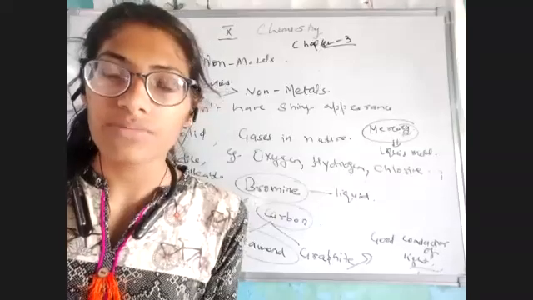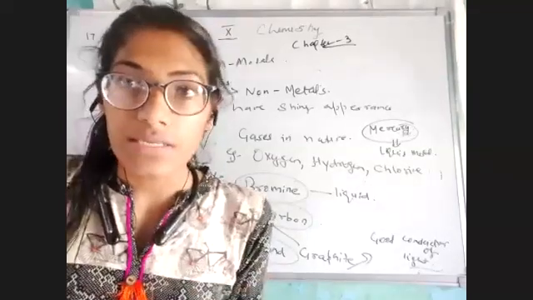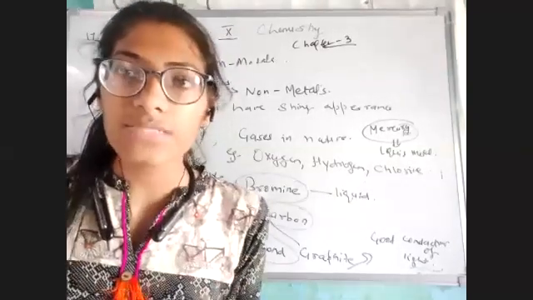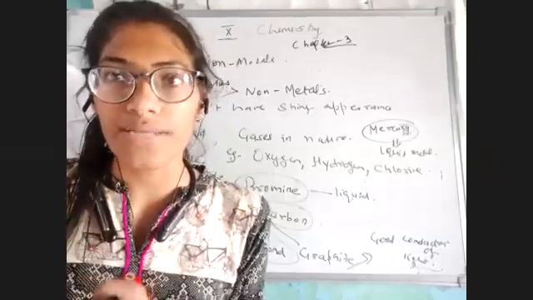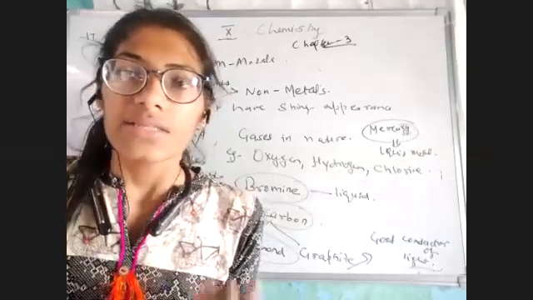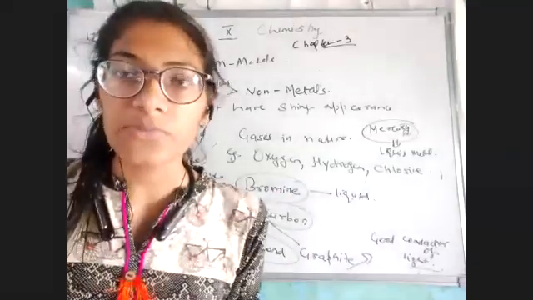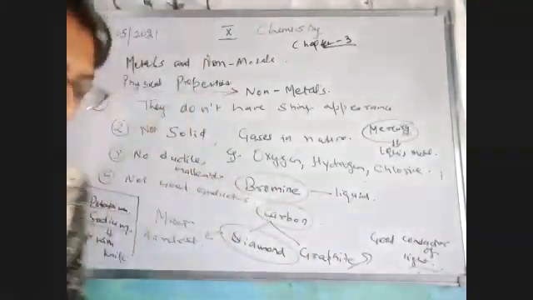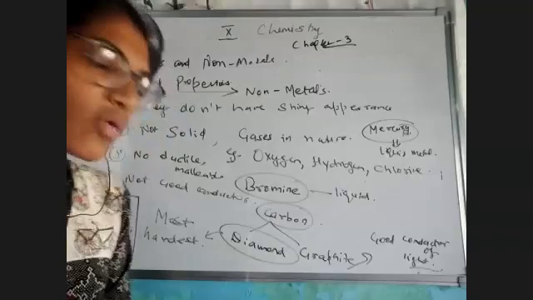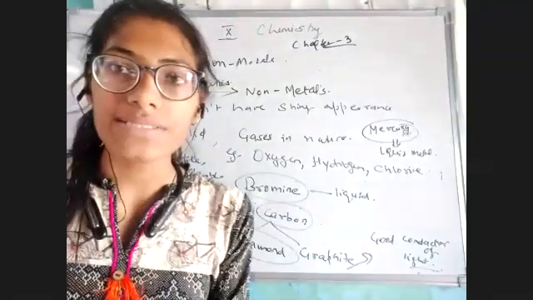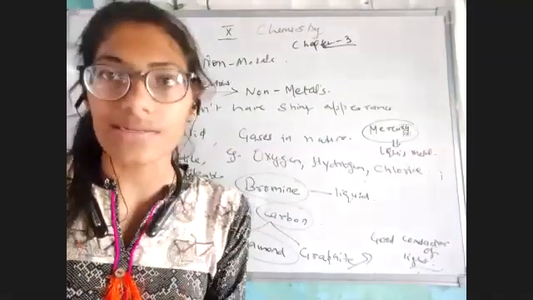Very, very important questions. All these exceptions, for example, which metals can be cut with a knife, which metal is liquid at room temperature, or which non-metal is a good conductor of electricity. These are now very, very important questions for your board exam. In MCQs, definitely there would be 2 to 3 questions from this chapter, and from these exceptions only. So remember the exceptions very well. Okay. Now let's move to our next question. Which metal is the best conductor of heat? I have told you copper. Copper is the best conductor of heat. That's why we use it as wires in our homes for conducting electricity.